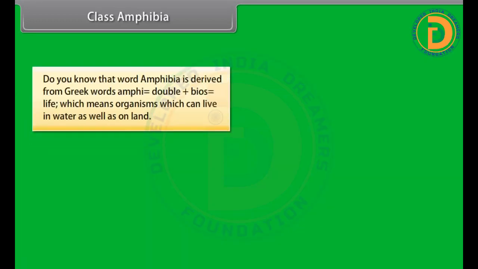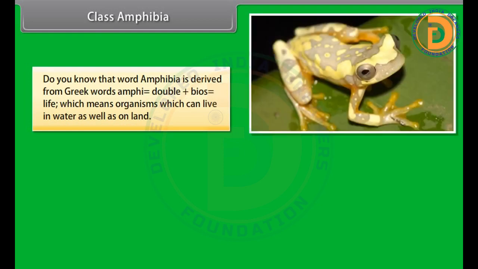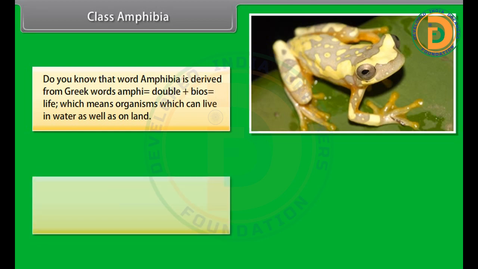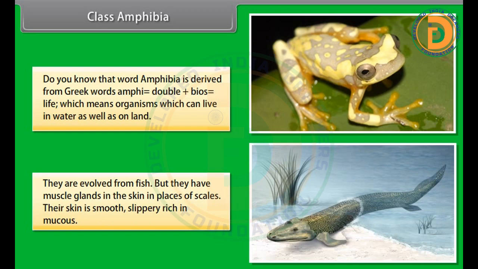Class Amphibia. Do you know that the word amphibia is derived from Greek words amphi, which is double, plus bios, which is life, which means organisms which can live in water as well as on land. They evolved from fish, but they have mucous glands in the skin in place of scales. Their skin is smooth, slippery, and rich in mucus.